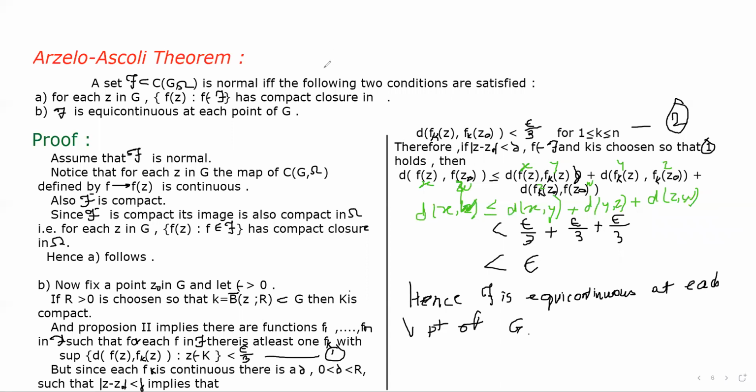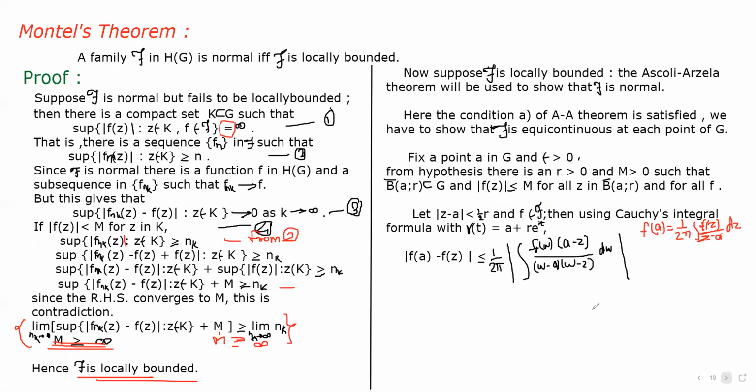Which are those conditions? The first one is that the set of f of z has compact closure in omega, and the second one is that script f is continuous at each point of G. Here in Montel's theorem, we can see that the first condition of the Ascoli-Arzela theorem is already satisfied, and we just have to show that script f is equicontinuous at each point of G. For this we consider a fixed point A in G and epsilon greater than 0.